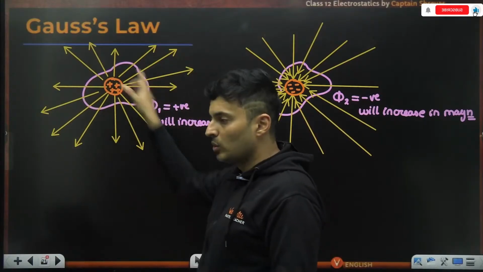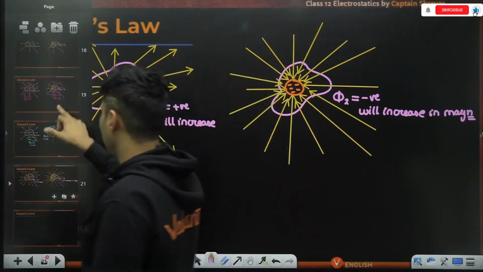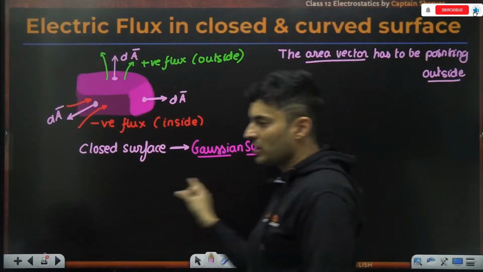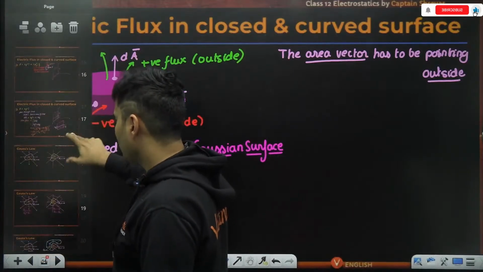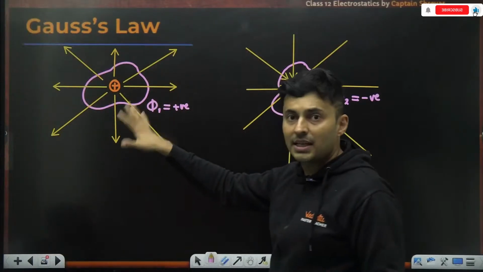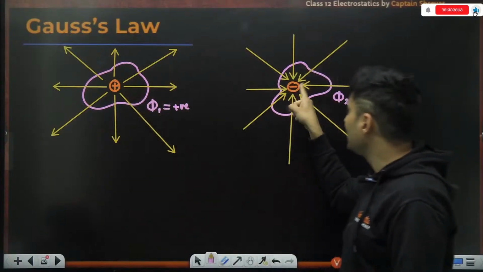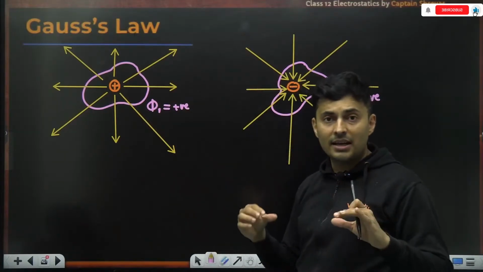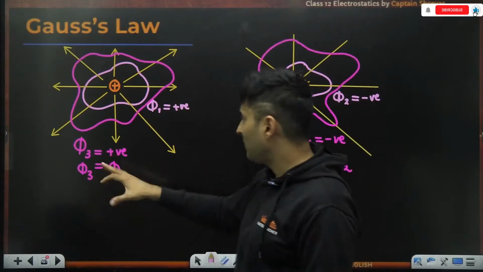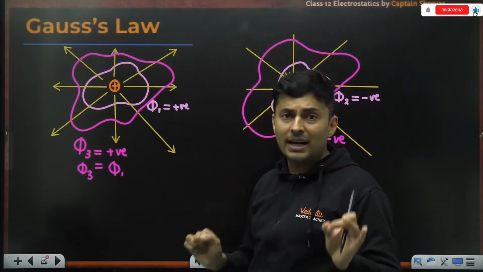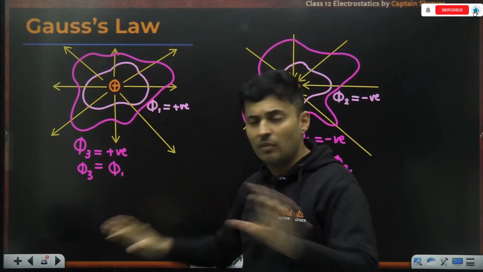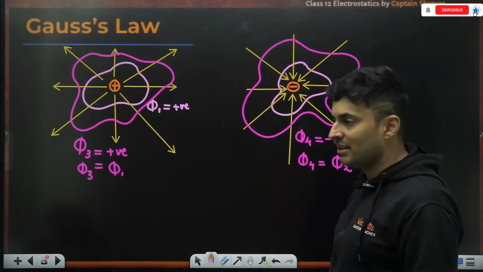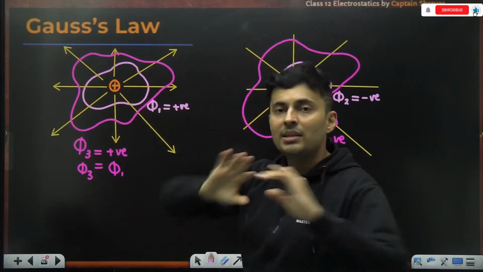If you have a closed surface, which is also called a Gaussian surface, like I have told you before, any closed surface is also called a Gaussian surface. I am saying that the flux through that closed surface depends on the charge which is there inside. If it's a positive charge, it is positive flux. If it's a negative charge, it's negative flux. If the surface is big or small, doesn't matter, as long as the charge is inside somewhere, that's it. The flux will only depend on the charge present inside. Where it is located doesn't matter.